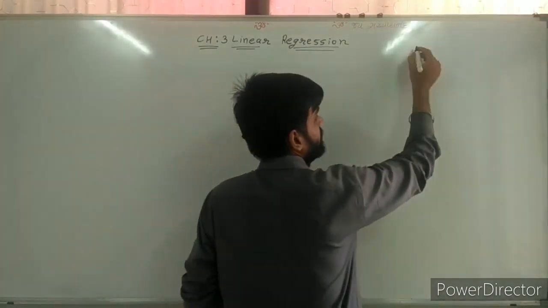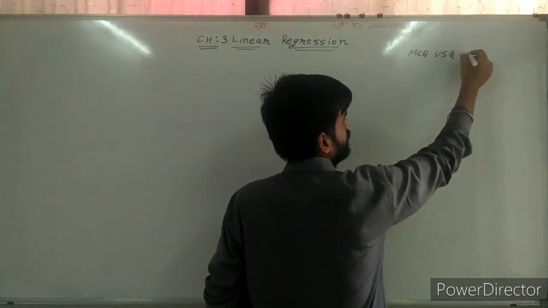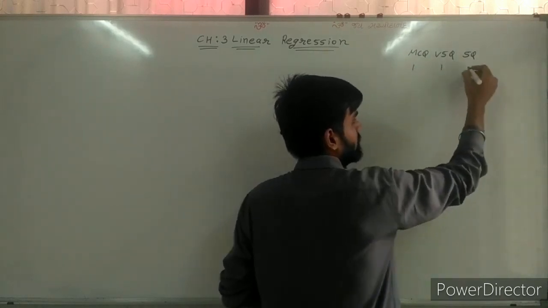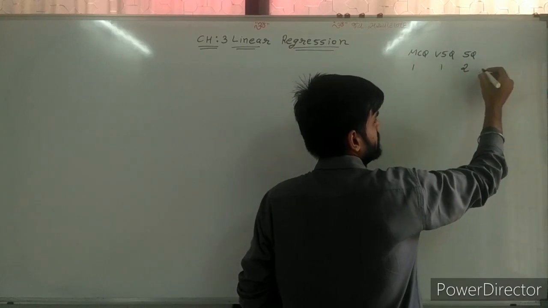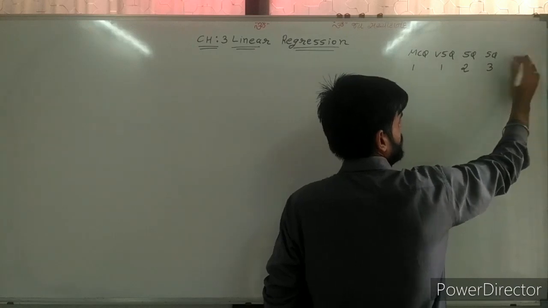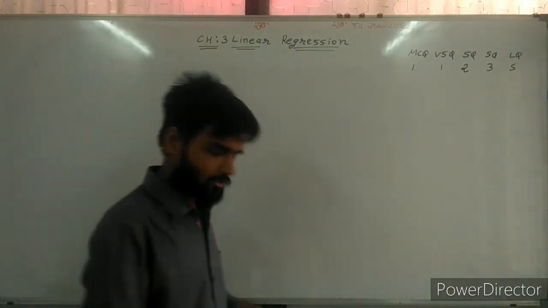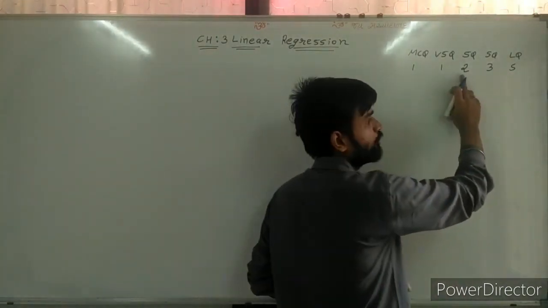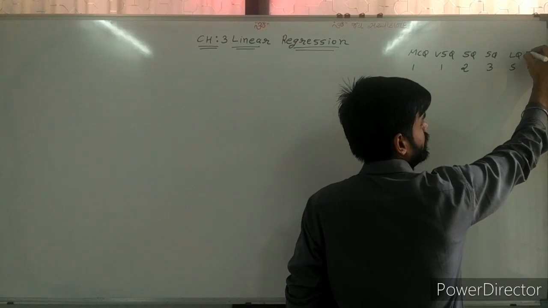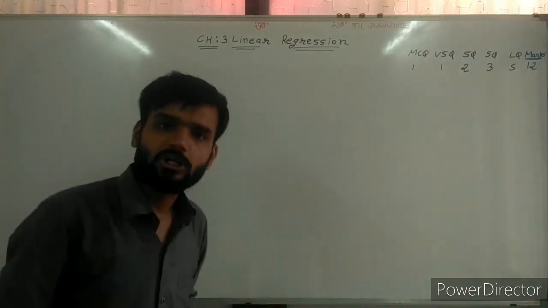In the same way, here I can write: MCQ, VSQ, short question; 1 mark, 1 mark, 2 marks, again short question 3 marks, and long question 5 marks. So the total weightage is 1 plus 1, 2, plus 2, 4, plus 3, 7, plus 5, 12. So the total marks is 12.